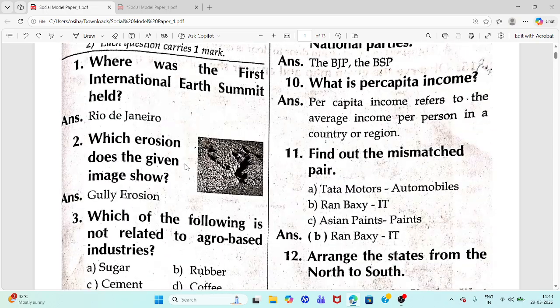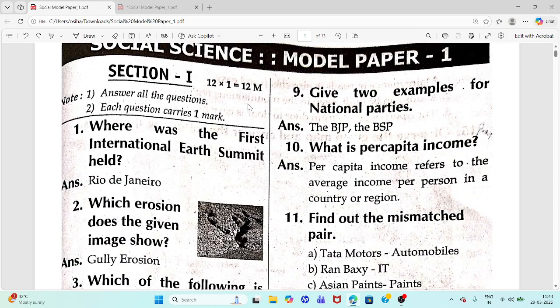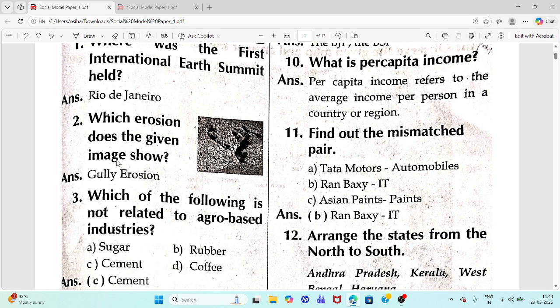So let's start. Section 1, 1 mark questions. First question. Where was the first International Earth Summit held? Answer: Rio de Janeiro. Second question. Which erosion does the given image show? I know this image is not clear, but the answer is gully erosion.